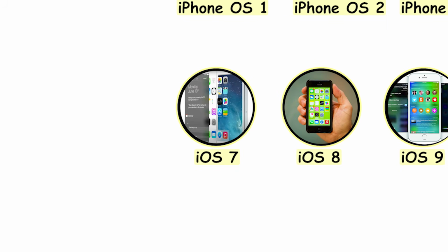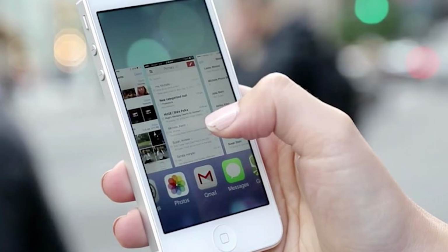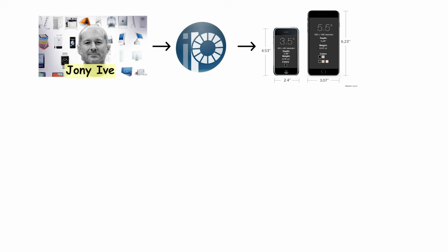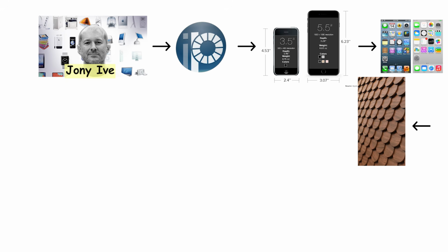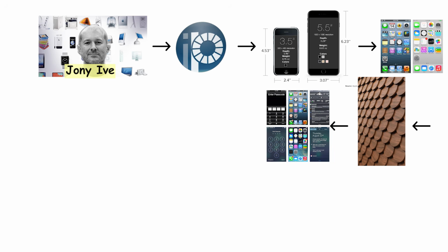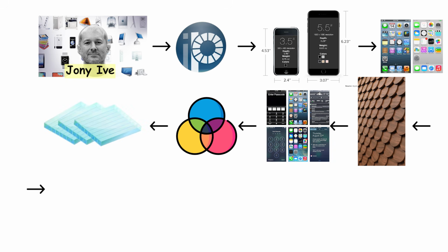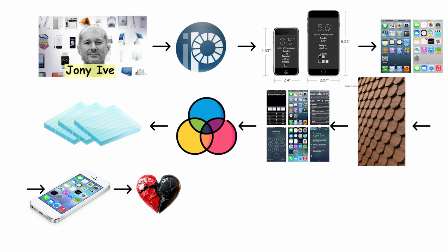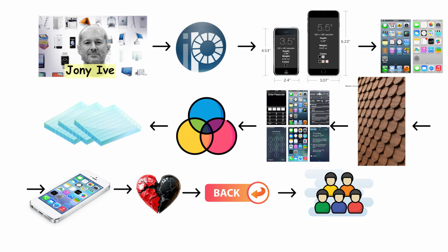iOS 7, the biggest visual redesign in iPhone history. iOS 7 was the most dramatic change to the iPhone's appearance since the original. Johnny Ive replaced the previous skeuomorphic design, textures, leather, glass effects, with flat, thin, minimal. Bright colors, translucent panels, simple icons. Half the users loved it immediately. Half wanted the old one back. Both groups adopted it anyway.